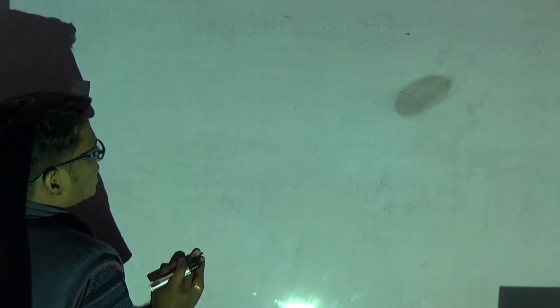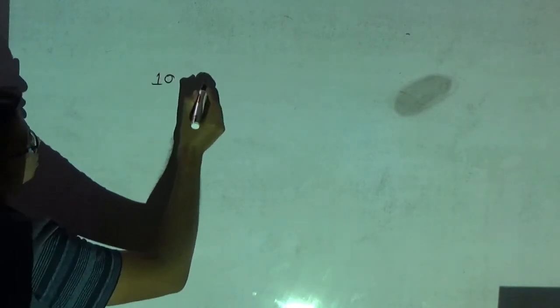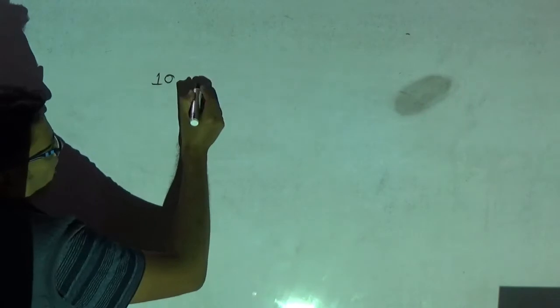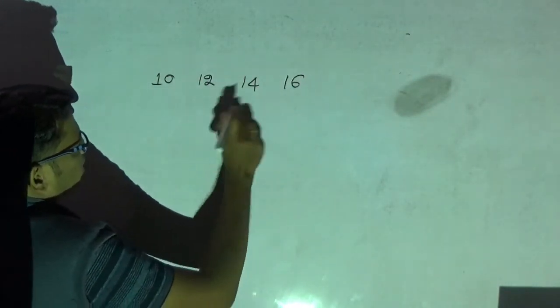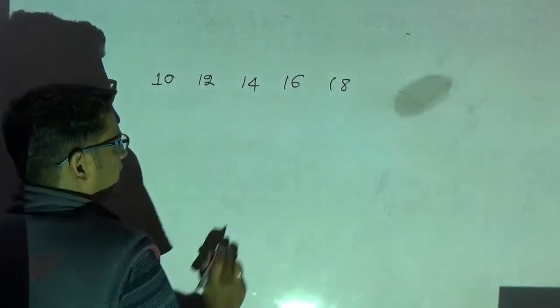There are 5 students in the class. The students have scored like this. Instead of score I will consider age. The age of one student is 10, another student's age is 12, another is 14, another is 16, another is 18.